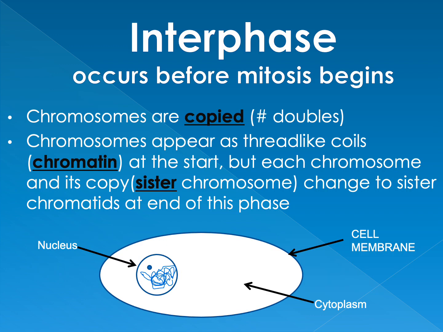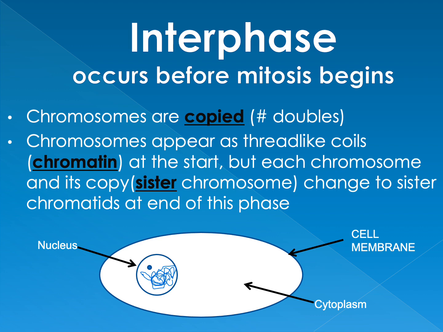Before mitosis occurs, we have interphase. Interphase, remember, is the majority of the cell cycle, that's G1, S, and G2. During interphase, chromosomes are copied, the number of chromosomes is doubled, and that has to occur before the cell divides. Chromosomes appear as thread-like coils, kind of like a plate of spaghetti, which we call chromatin.